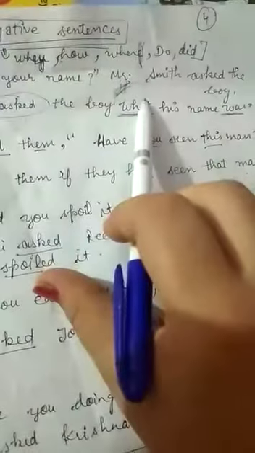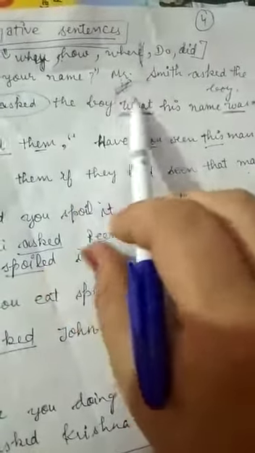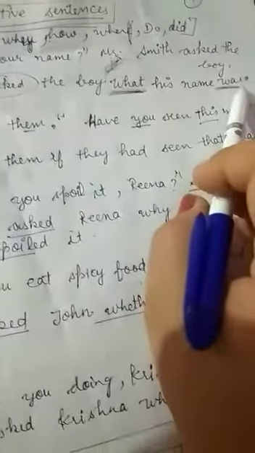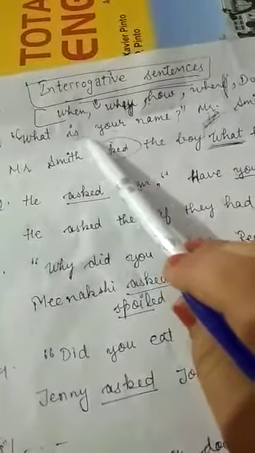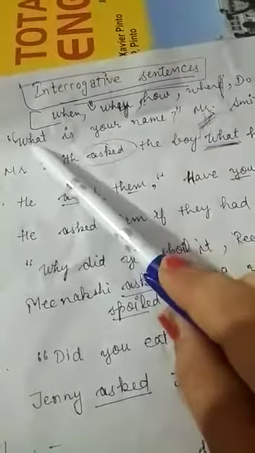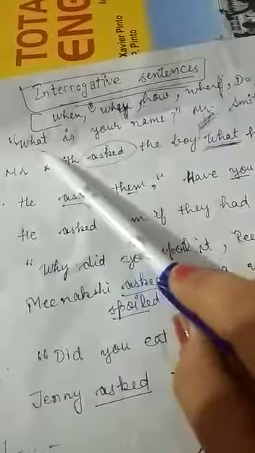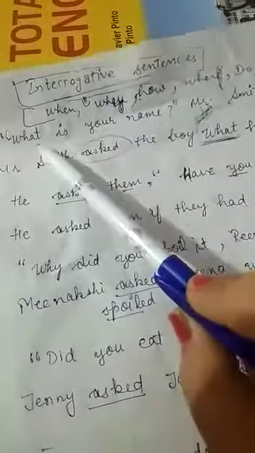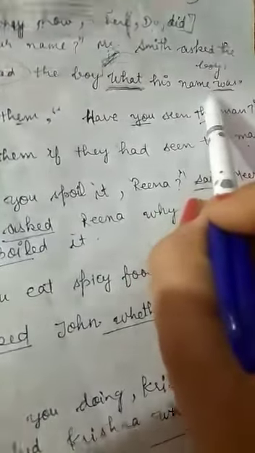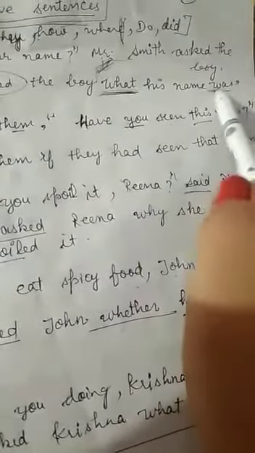To remove this question mark, we have done what his name instead of what is. If the helping verb is used with WH words or how, it will be a question. But in the indirect speech we are not going to make any questions, so we will have to use the helping verb at the end.